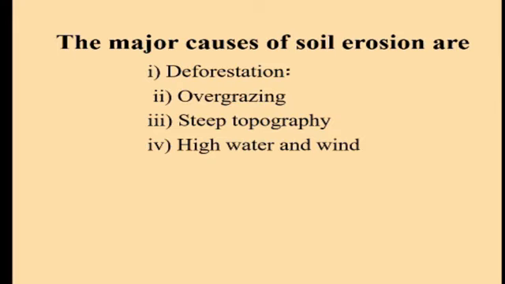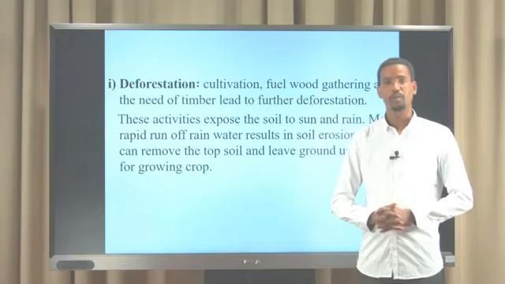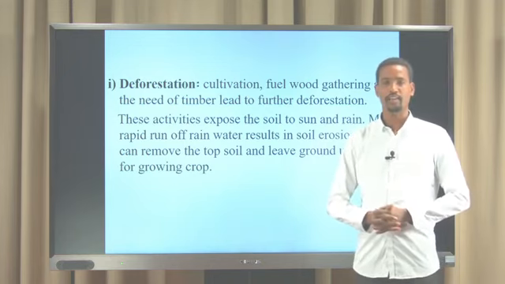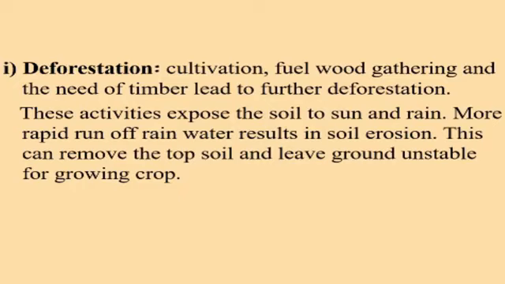Students, in your home, I think you use firewood. Where do you get this firewood? How are you going to get firewood? Now, deforestation is simply cultivation, fuel wood gathering, and also the need for timber, with lands being cleared for further deforestation. Deforestation is simply the cutting down of trees. When you are cutting down trees, deforestation occurs. It is one factor for soil erosion.